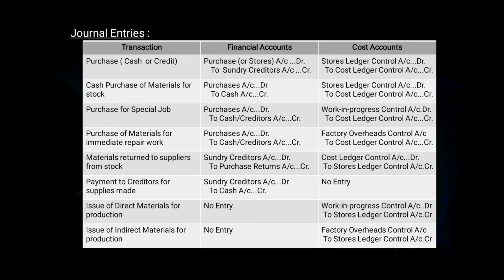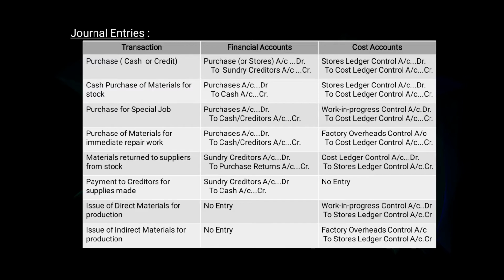Second, cash purchase of materials for stock. In financial account, the journal entry will be purchases account debit to cash account. In cost account, the journal entry will be stores ledger control account debit to cost ledger control account. Third, purchase for special job. In financial account, the journal entry will be purchases account debit to cash or credit account. In cost account, the journal entry will be work in progress control account debit to cost ledger control account.